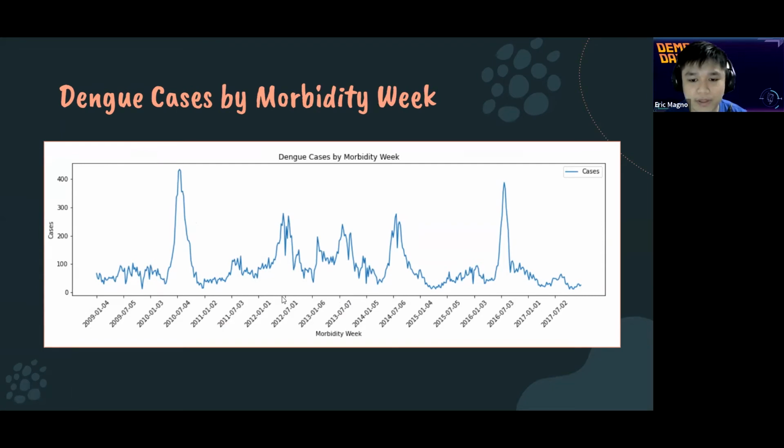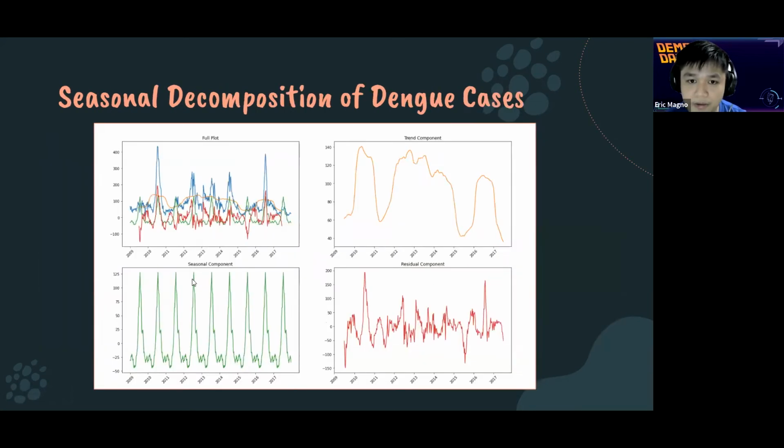2 things I want to take note of right now are there seems to be a spike in dengue cases around the July to August mark, or the 7th month. And there also seems to be a spike every 2 years. So 2010, 2012, 2014, 2013 as an outlier, and 2016. So this seems to indicate there is an annual seasonality, as well as a biennial seasonality, or every 2 years as well. Next, we have the seasonal decomposition of dengue cases, in which we can verify there is actually a seasonal component to the dengue cases.